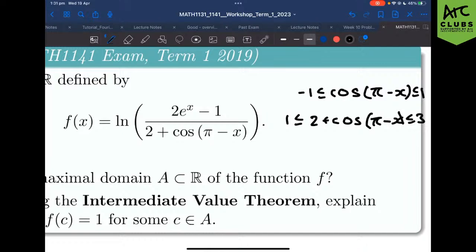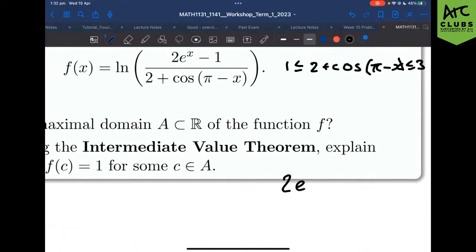But what I do have to worry about is I still have this log function, right, guys? This log function means, what can I do with log? I need to log positive numbers only. Everything in my fraction has to be positive. How do I make sure it's positive? If I know 100% my denominator is positive, then my numerator has to be positive, right? My numerator has to be positive. All I have to say is, okay, well, 2 times e to the power of x minus 1 has to be positive.